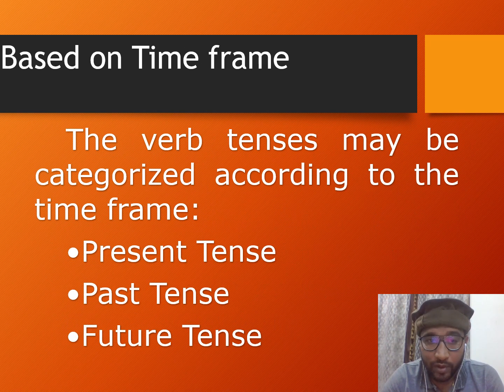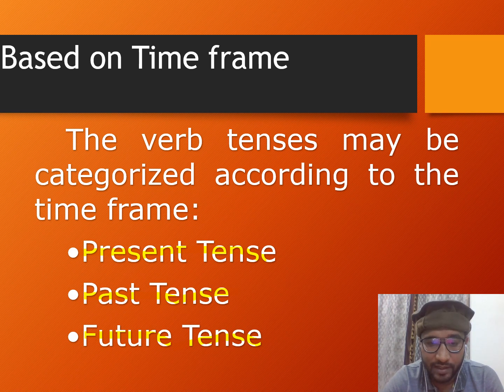Now, when we talk about the time frame of the tenses, they are basically categorized in three different types. If you can look at the screen, the first type is present time, the second is past, and the third one is future.